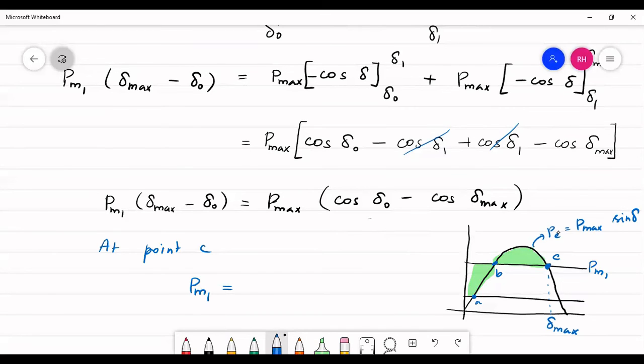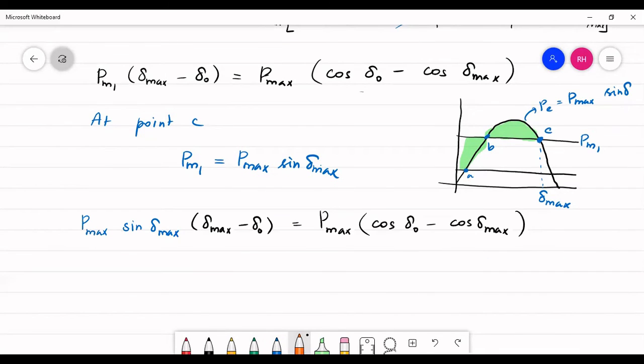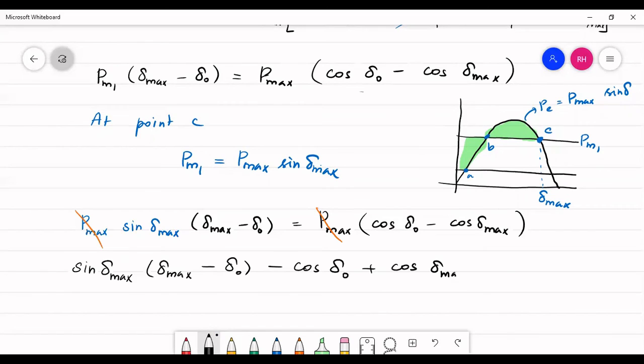So let us substitute the value of PM1 as P max sine delta max. As you could see in this expression, both sides have P max, so let's cancel them. And finally, as you simplify, you have an equation. This is the non-linear equation which has to be solved to find the value of delta max.